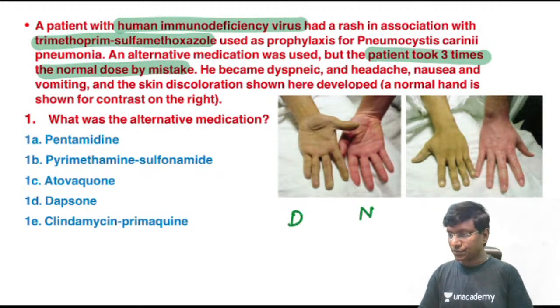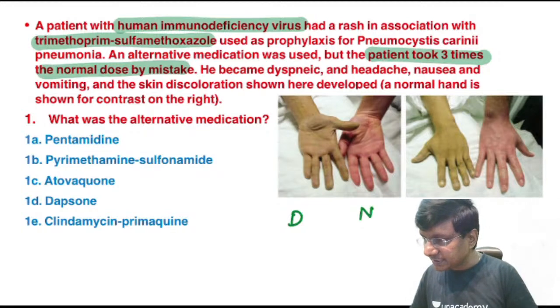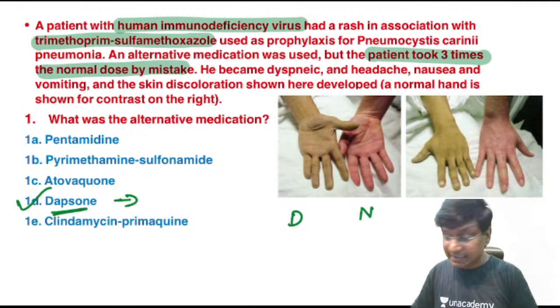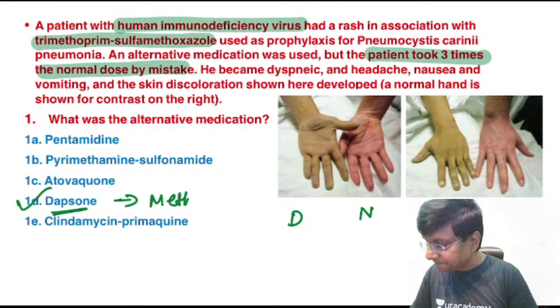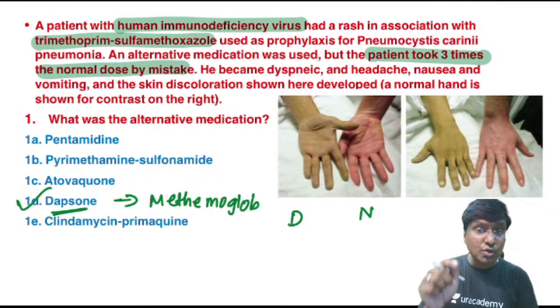No, it is not clindamycin primaquine. We have one student answering it correctly. That is Gokul. Very good, Gokul. This is dapsone. It is not clindamycin primaquine. Now, you take this abnormality. What exactly is this abnormality? It is methemoglobinemia, right? It is methemoglobinemia due to dapsone overdose.